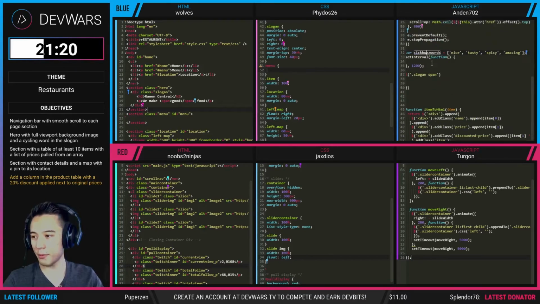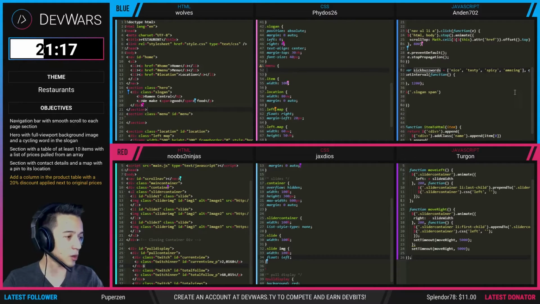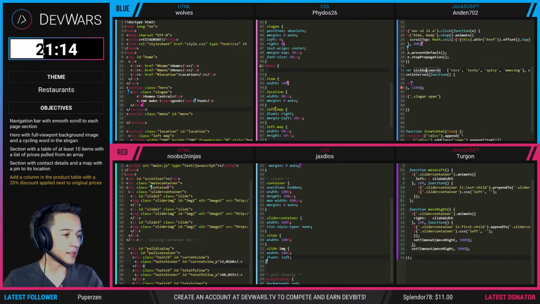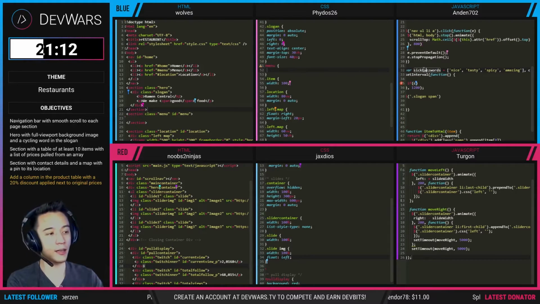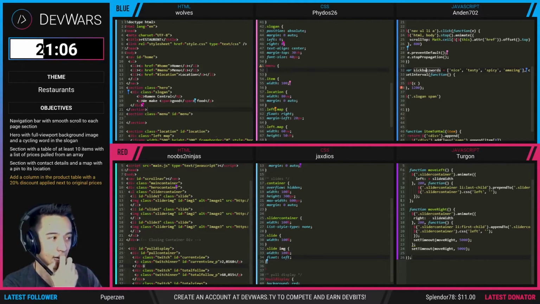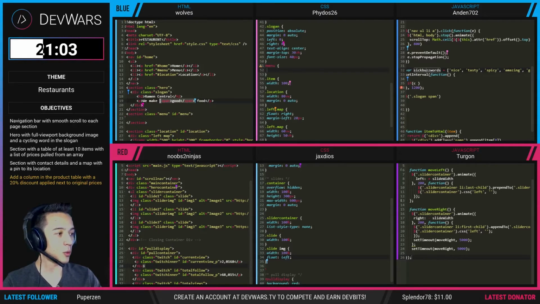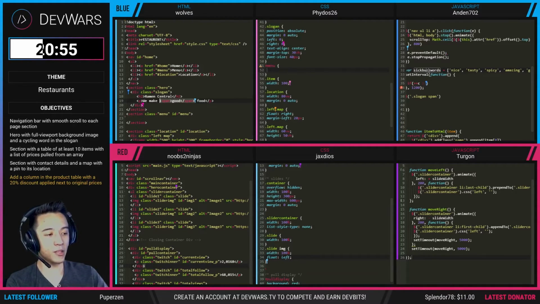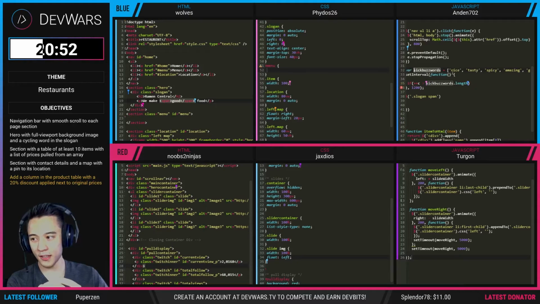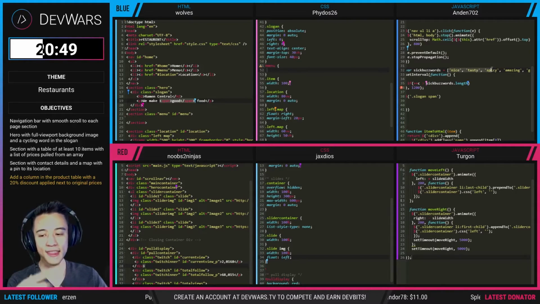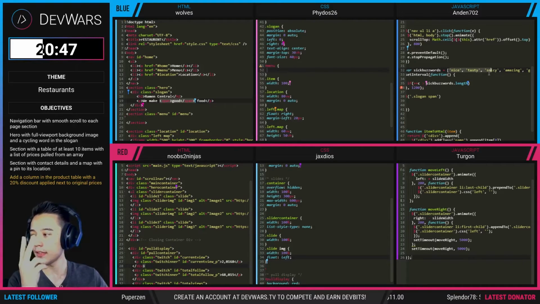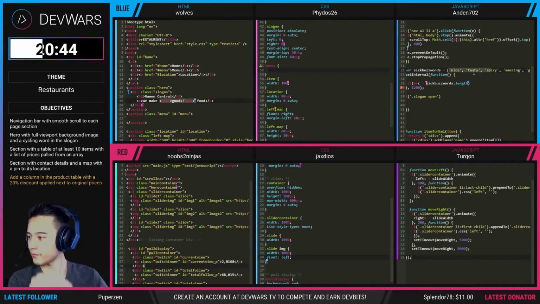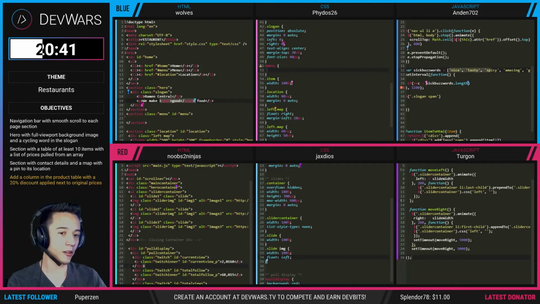It looks like they have prepared over here. If you see this variable, it looks like he's actually working on that right now. This is an array of strings, and that's going to be for the slogan. What they're going to have here is you see where it says we make good food in their HTML right here on the blue team. They're going to have that word good rotate with these sick buzzwords variable right here. So every word that you see in this array will be rotated. That is the goal, and that's actually the second objective, and that's how blue team is going to tackle their objective.